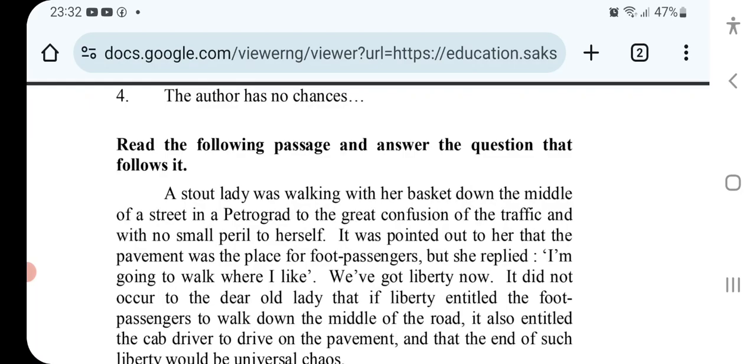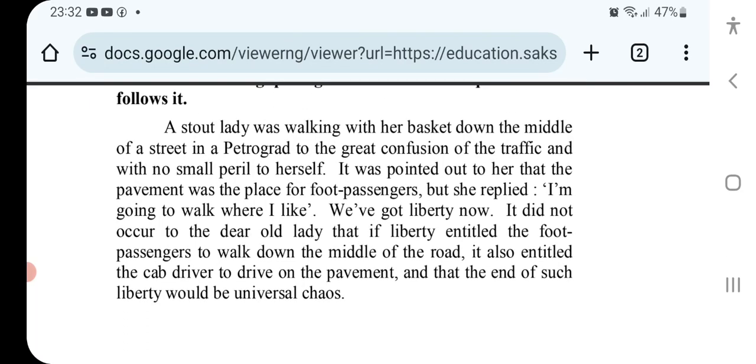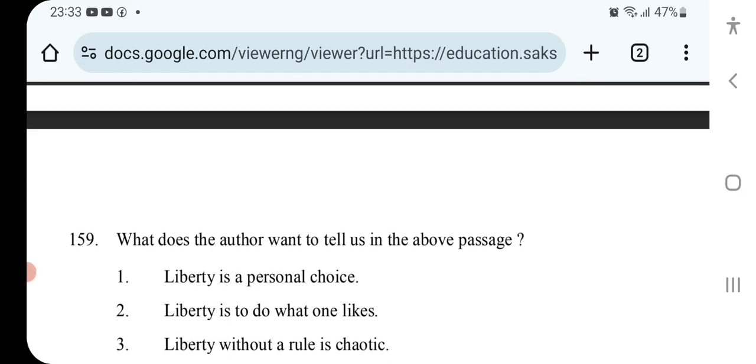Read the following passage and answer the question that follows it. A stout lady was walking with her basket down the middle of a street in Petrograd to the great confusion of the traffic and with no small peril to herself. It was pointed out to her that the pavement was placed for foot passengers, but she replied, I am going to walk where I like. We got liberty now. It did not occur to the dear old lady that if liberty entitled the foot passengers to walk down the middle of the road, it also entitled the cab driver to drive on the pavement, and that the end of such liberty would be universal chaos. What does the author want to tell us in the above passage?